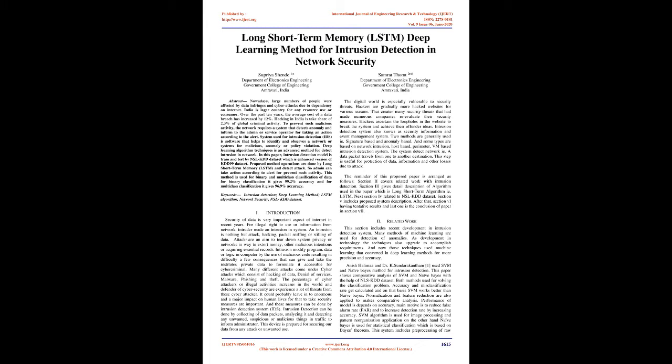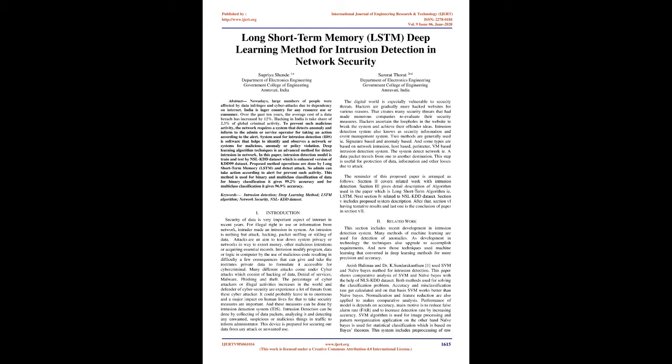India is a large country for any resource use or consumer. Over the past 10 years, the average cost of a data breach has increased by 12%. Hacking in India takes a share of 2.3% of global criminal activity. To prevent such malicious activity, the network requires a system that detects anomalies and informs the admin or service operator for taking action according to the alert.